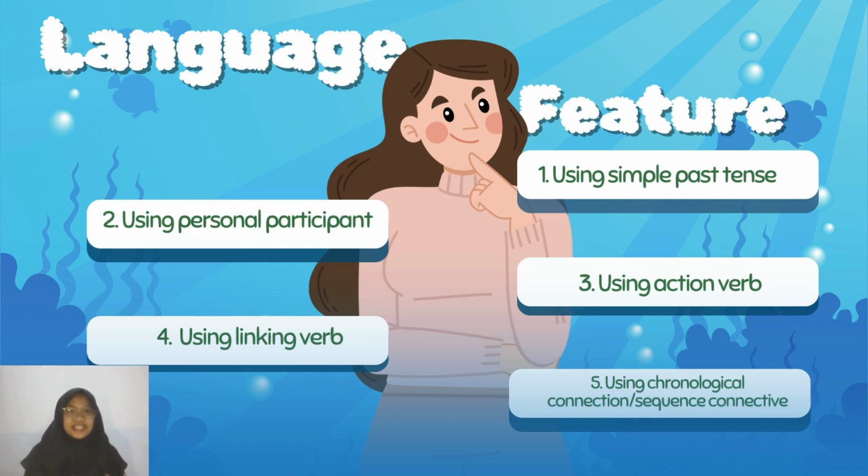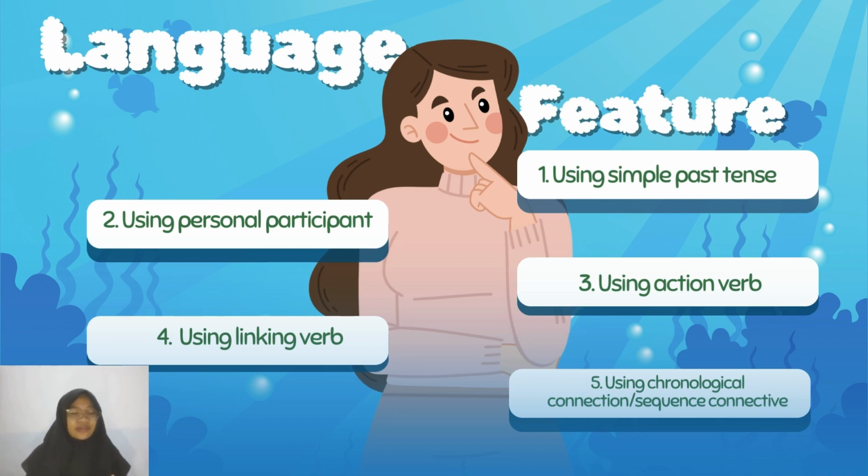The third one is using action verbs. What is an action verb? An action verb is a verb that refers to actions that can be seen by people. For example, walk, run, eating, and drinking. The fourth one is using linking verbs. For example, yesterday I was tired, so I overslept. Was or were is a linking verb. So, was is a linking verb between I and tired. I was tired.